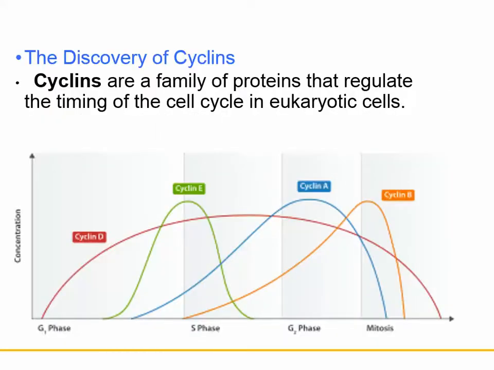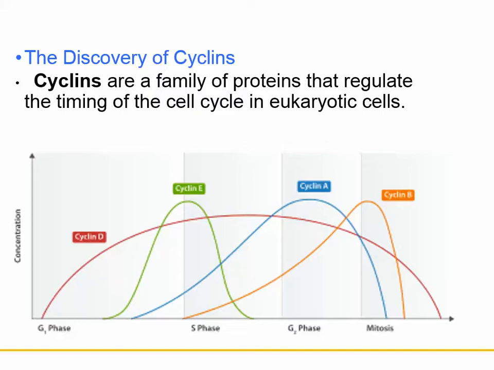So cyclins are a family of proteins that regulate the timing of the cell cycle in eukaryotic cells. If you look at G1 phase, remember, that's when the cell grows. At that time, cyclin D is pretty high, and so is cyclin E. Then as it goes into S phase, cyclin E goes down. Cyclin D is rising still.